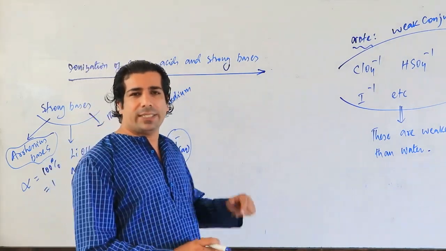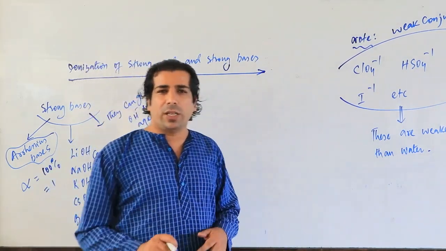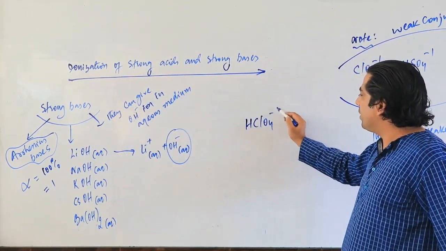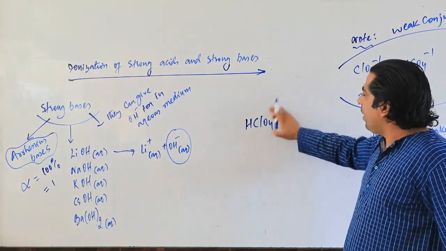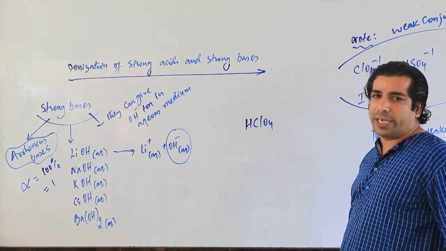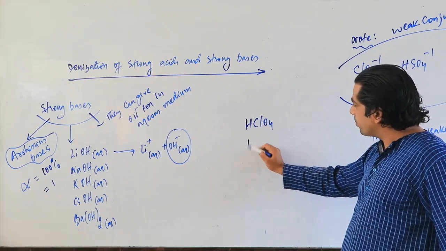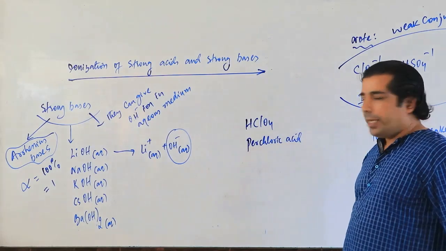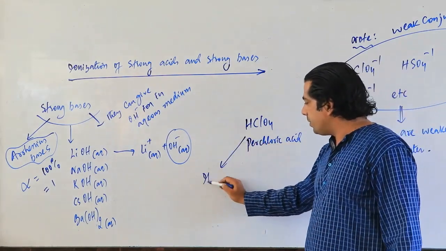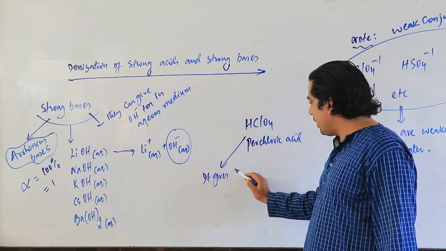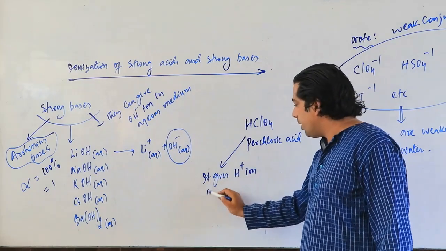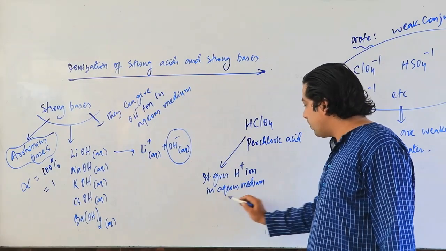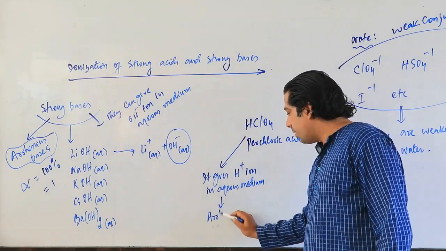So they are Arrhenius bases. But when we talk of HClO4, you will be thinking that previously I told you about HClO4, that is perchloric acid. This perchloric acid, if it gives H plus ion in aqueous medium, then it is an Arrhenius acid.